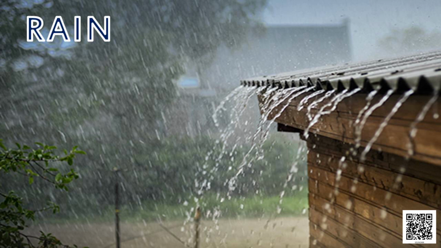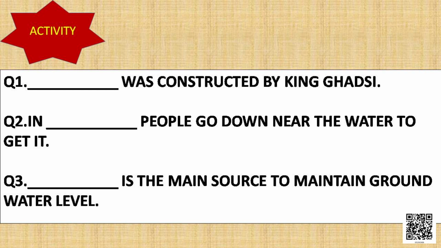Before going to the next issue, let us have an activity. Question number 1, dash was constructed by King Ghatsi. I think you hold that pen and paper. In my previous classes also I told you to hold your pen and paper. Dash was constructed by King Ghatsi. Then question number 2, in dash people go down near the water to get it. What is that you have to identify. Then question number 3, dash is the main source to maintain groundwater level.